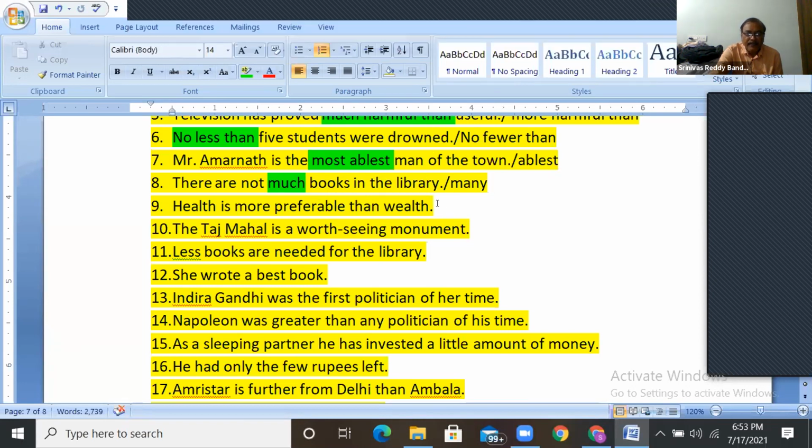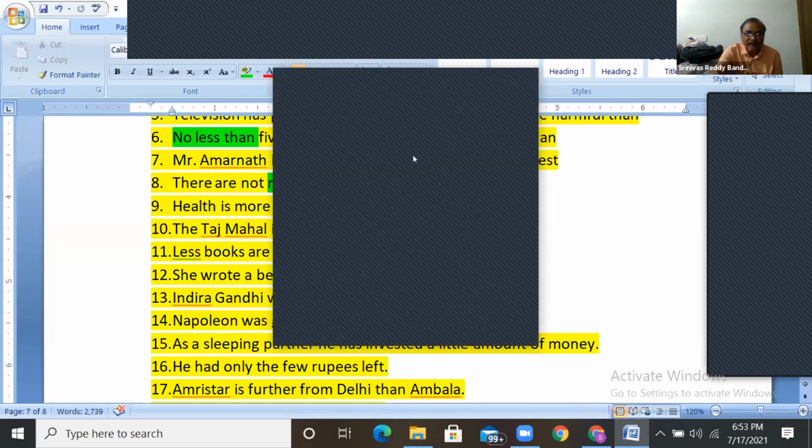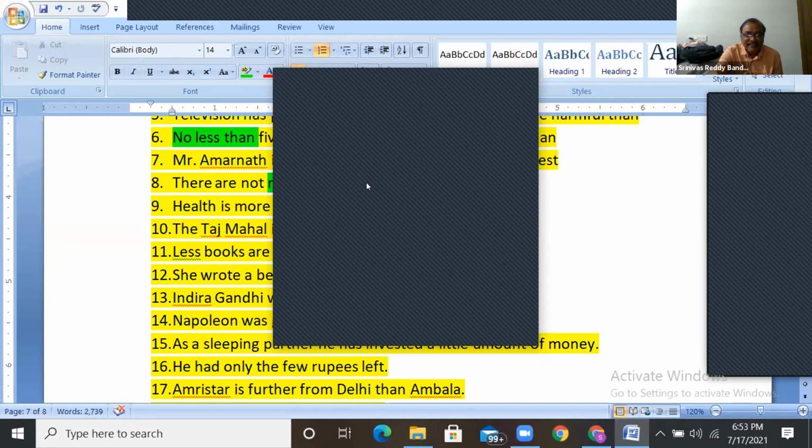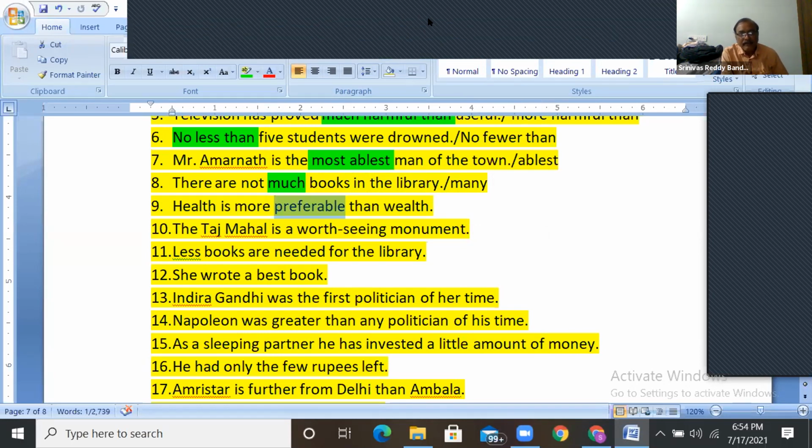Health is more preferable than wealth. Guys, here, most, why most here? Okay, Ram Subhash writes here. Why much here? And all of you guys here, note down the reason here. The word prefer or preferable itself is comparative.